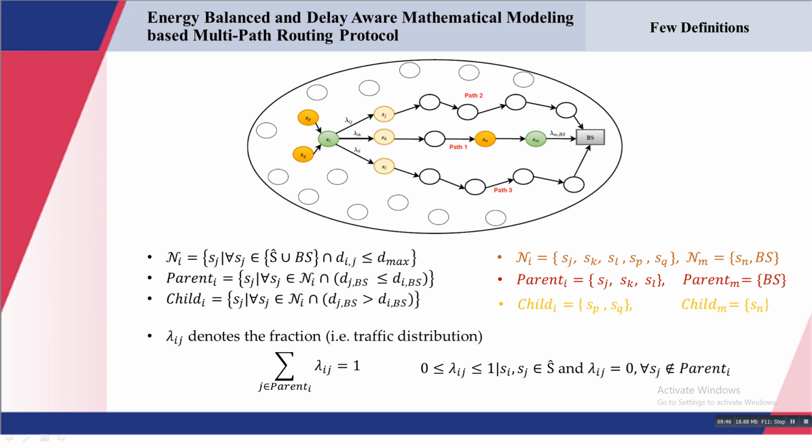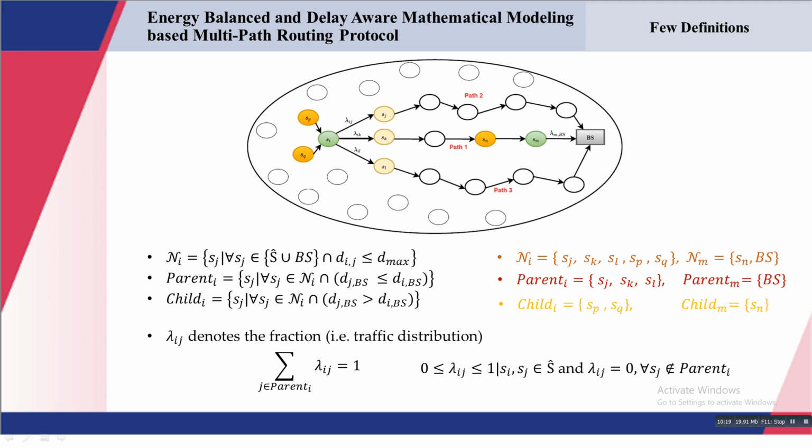In the case of multipath routing, what we have to determine at the end is the value of these lambda ij, that is, how much fraction. This decision helps us balance the load, that is, how we transmit the load in a balanced manner towards the parent nodes. That will be decided using the value of lambda ij.